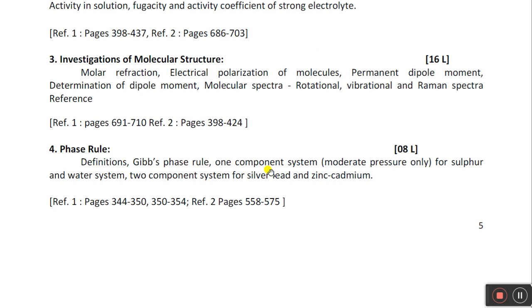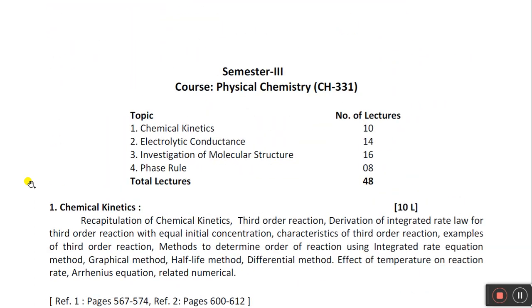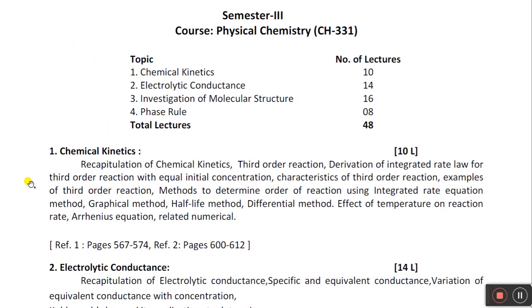Then phase rule for a one component system such as water, and phase rule for two component systems, silver-lead and zinc-cadmium mixtures, that we are going to learn. So this physical chemistry is the simplest syllabus, provided you attend all lectures sincerely and honestly, and you must do the given assignments in proper time, within the time frame. Some important thing about this physical chemistry course is that this course is not like other courses.